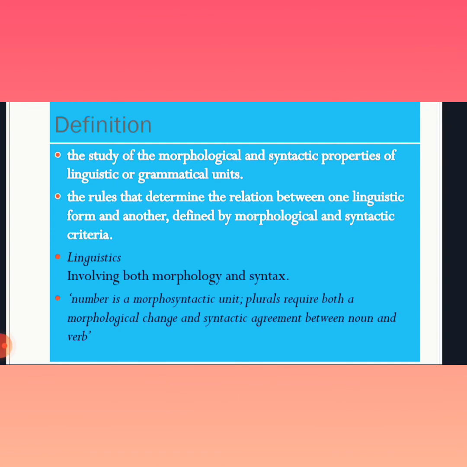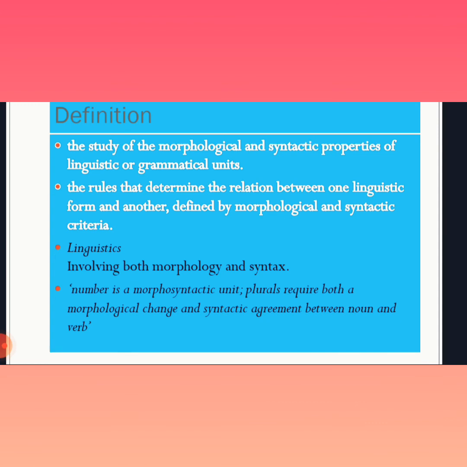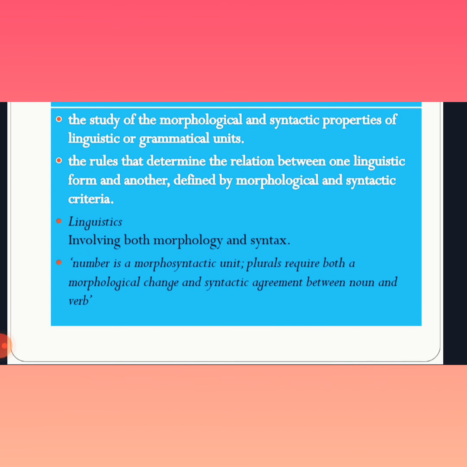Definition: the study of the morphological and syntactic properties of linguistic or grammatical units, the rules that determine the relation between one linguistic form and another, definable by morphological and syntactic criteria. Linguistics involving both morphology and syntax. Number is a morphosyntactic unit. Plural requires both a morphological change and syntactic agreement between noun and verb.